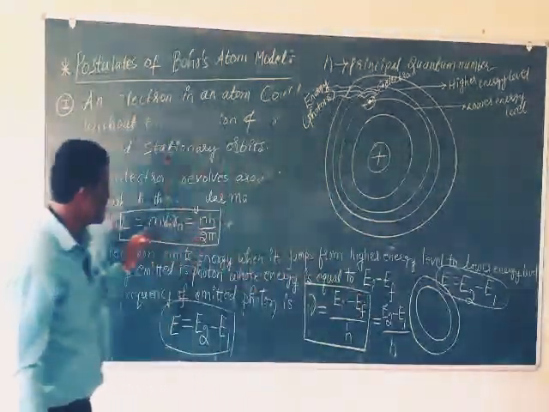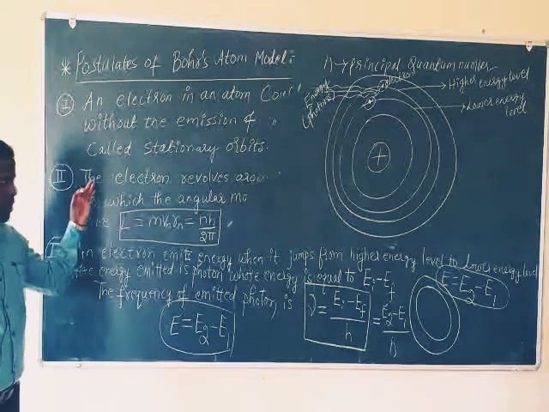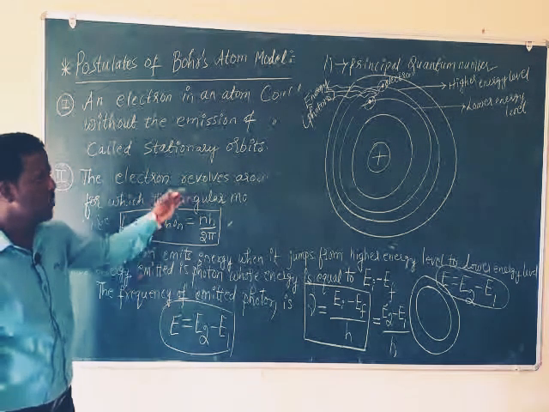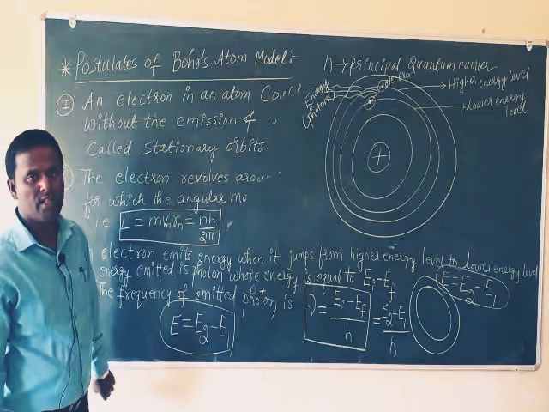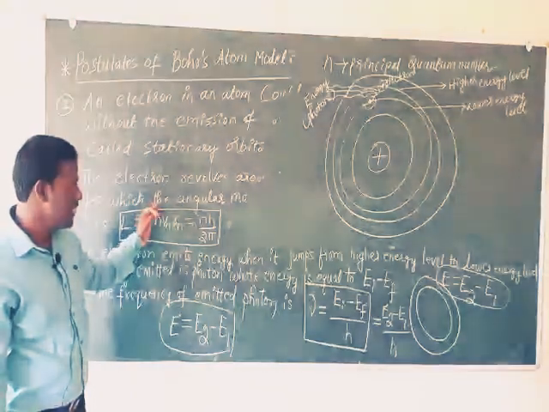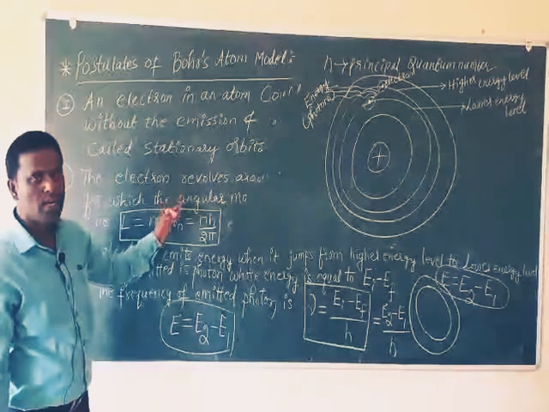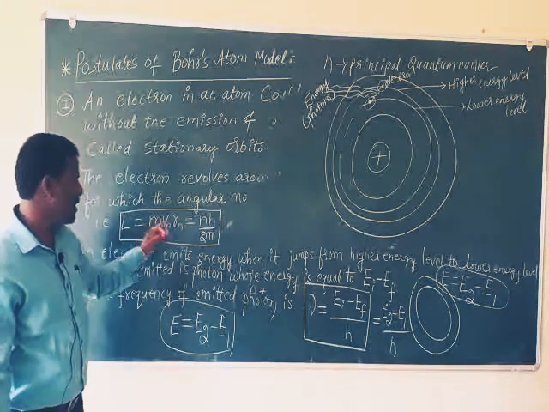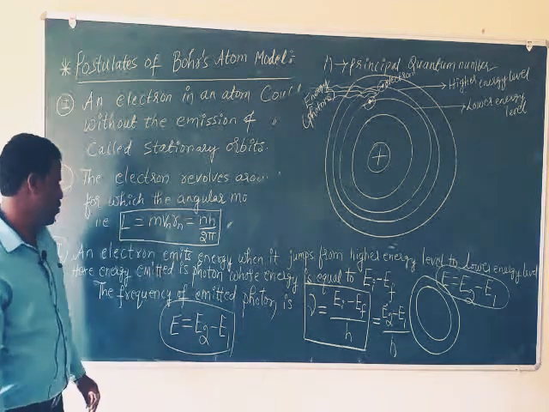Second postulate: an electron is found revolving only in those orbits where the angular momentum of an electron is equal to an integral multiple of h by 2 pi. That is, L equals mvnrn equals nh by 2 pi.